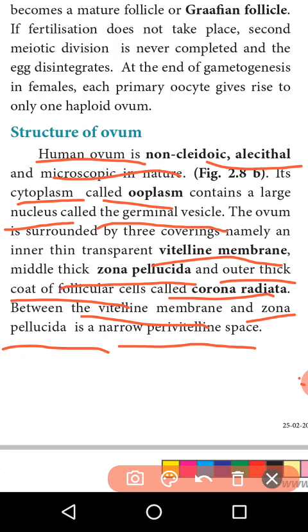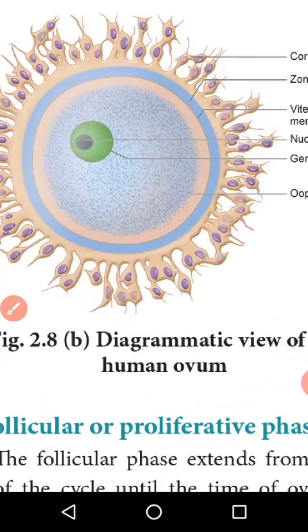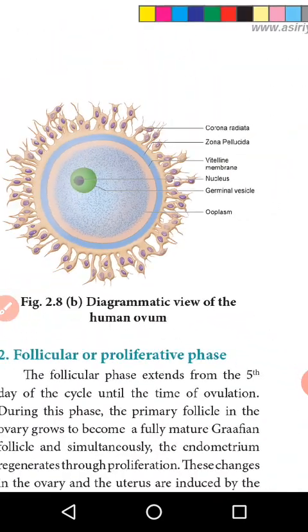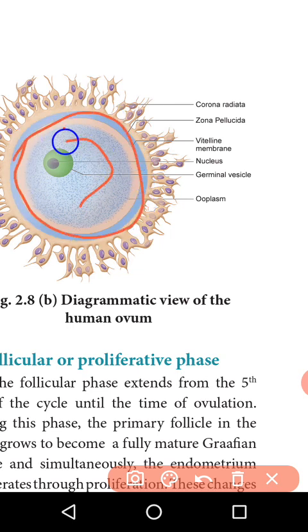This is the structure of the matured ovum. This is the entire structure of the matured ovum. This is the ovum. Inside the ovum there is a fluid called the ooplasm or cytoplasm.